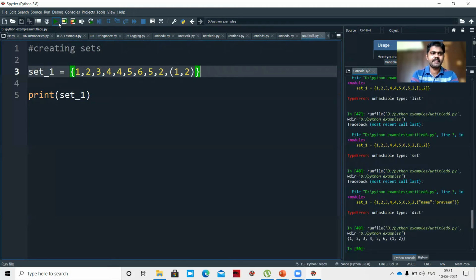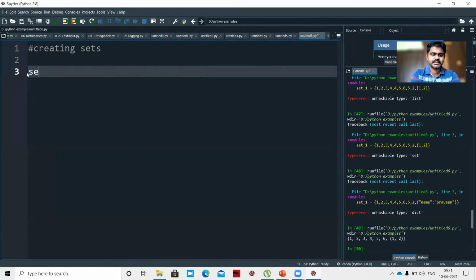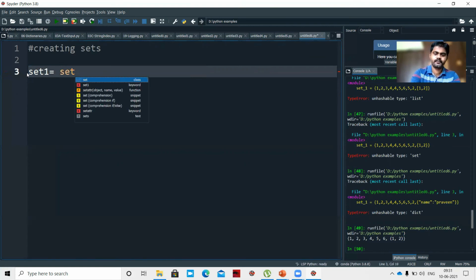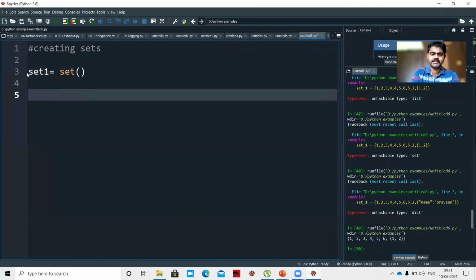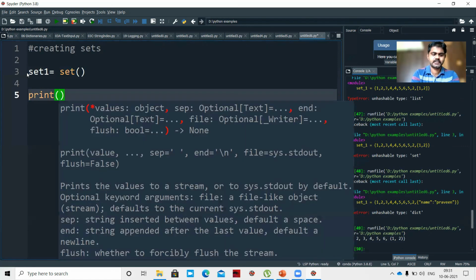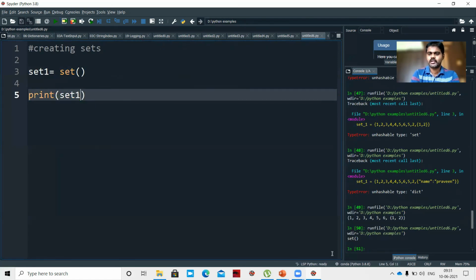If you want to declare an empty set, I can say set_1 equal to set of, which is nothing but an empty set. We can see set_1. What do we get? Set of, which is nothing but an empty set.